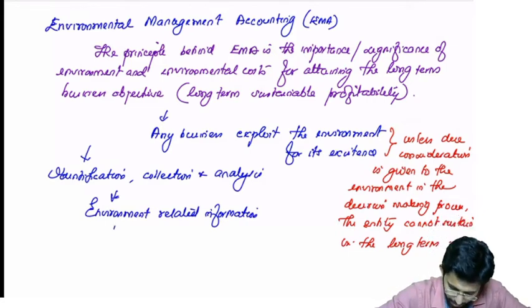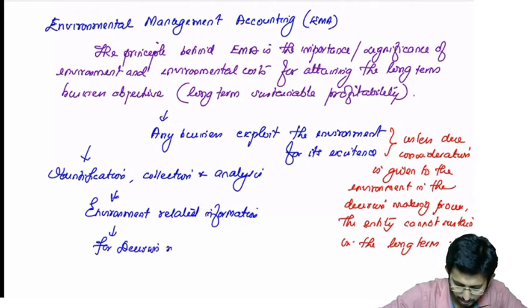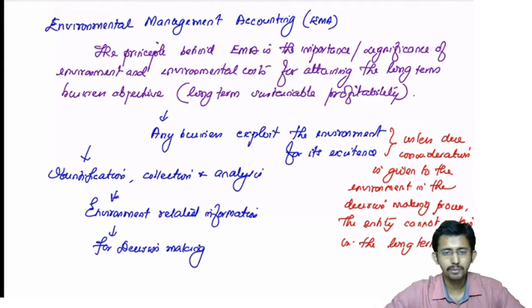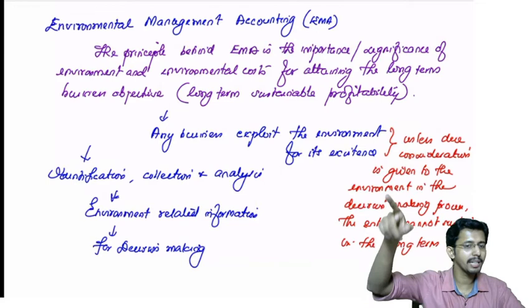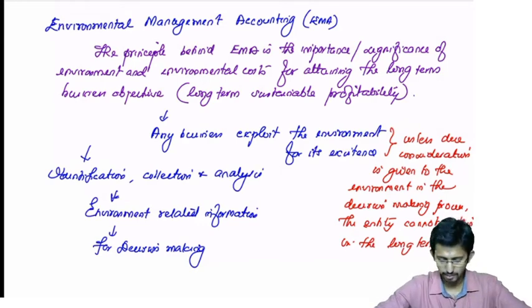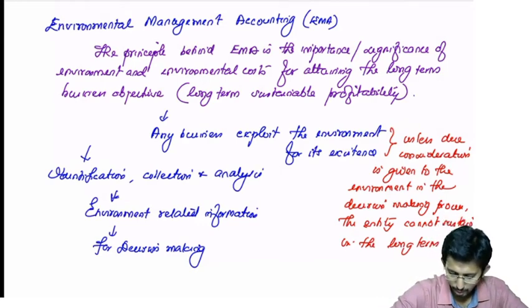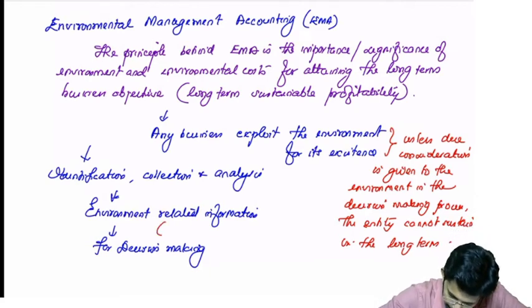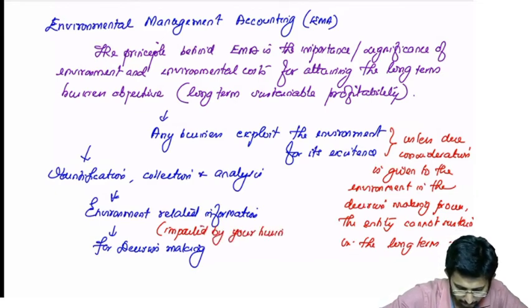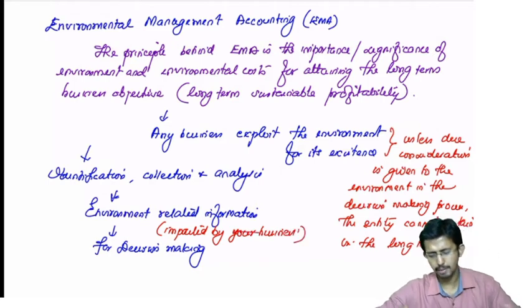For what purpose? For decision making. Okay, and which environment related information? Are we bothered about the environment of America when we are doing business in India? No, you are concerned about the environment which is impacted by your business. Okay, environment related information, impacted by your business, or the environment impacted by the business entity.